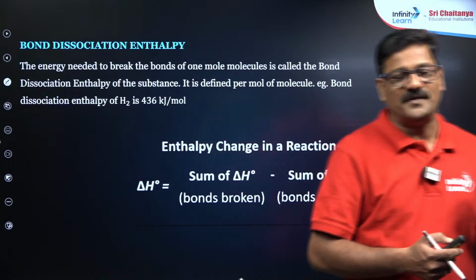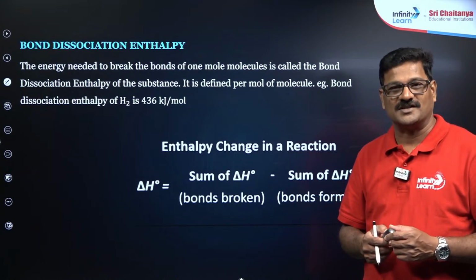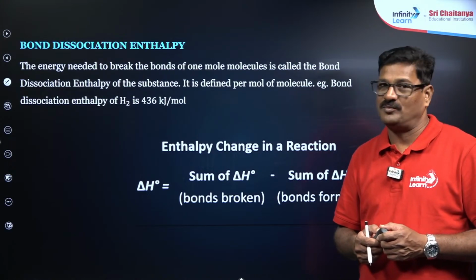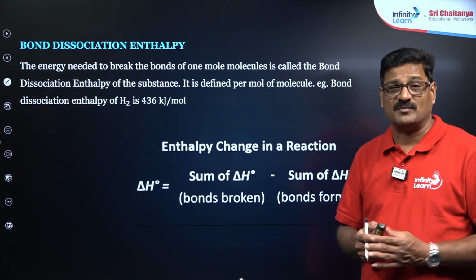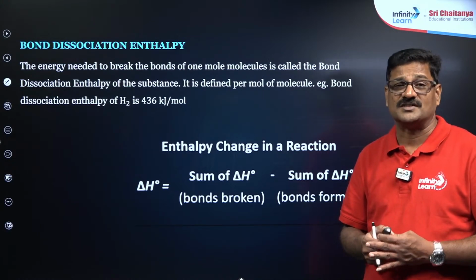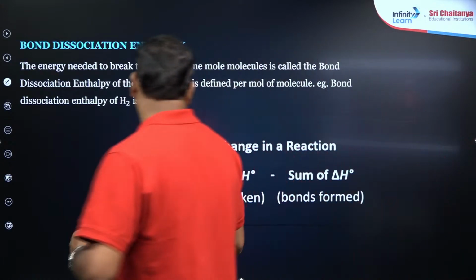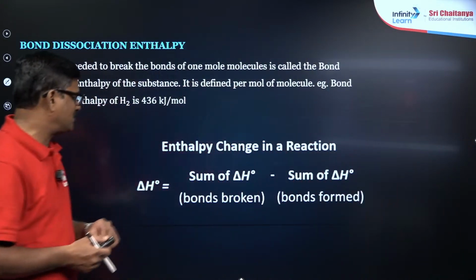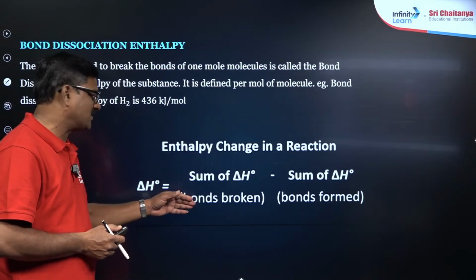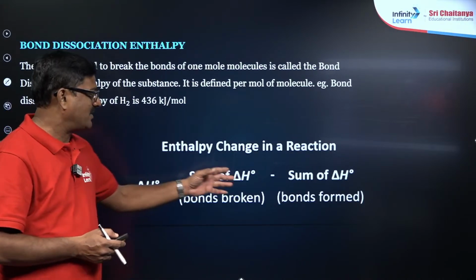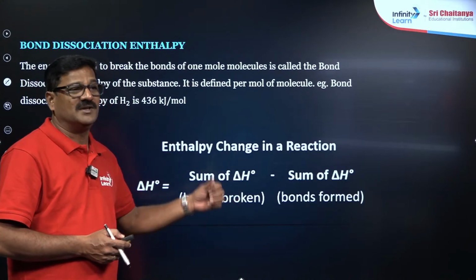If it is a diatomic molecule, bond dissociation energy is equal to enthalpy of atomization, whereas in a polyatomic molecule, bond dissociation energy has to be taken as the average. So the enthalpy change in the reaction, delta H, is equal to the sum of the enthalpy changes for the bonds broken minus the sum of the enthalpy changes when the bonds are formed, है ना?